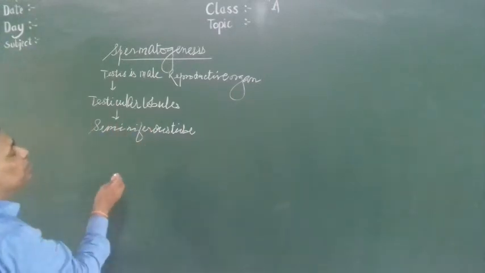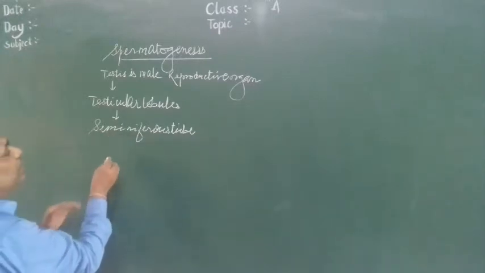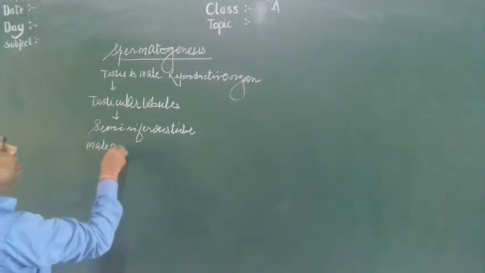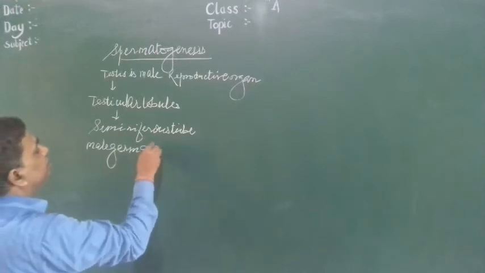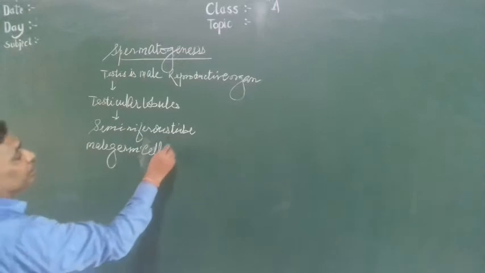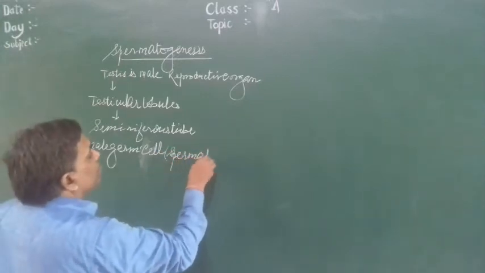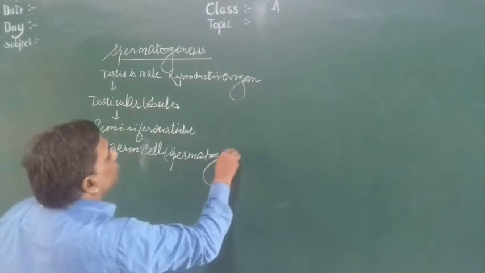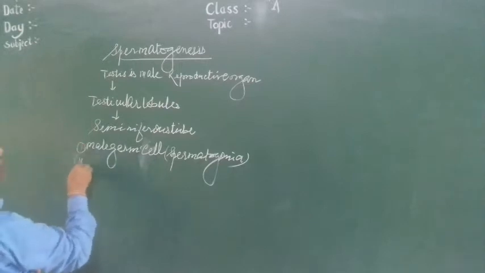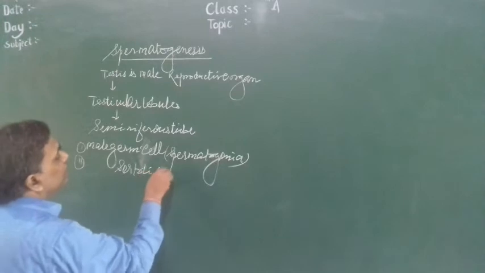In the seminiferous tubules, there are two types of cells: male germ cells, called spermatogonia, and Sertoli cells.